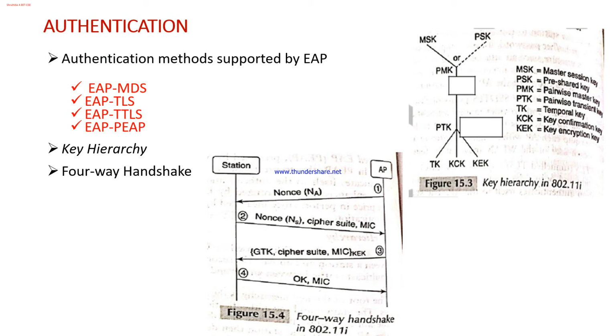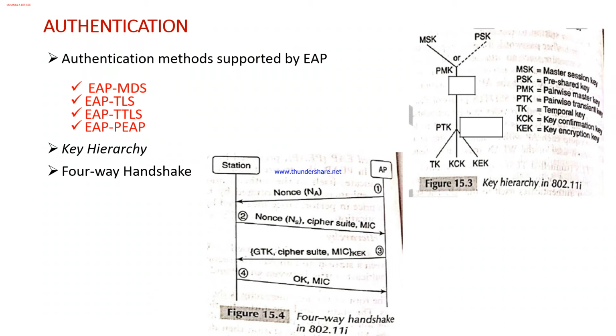The group key is intended to protect broadcast or multicast traffic between the access point and multiple stations.